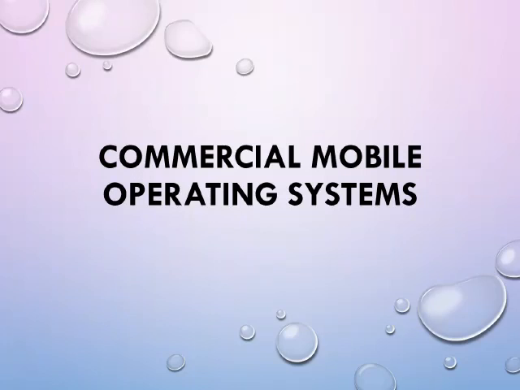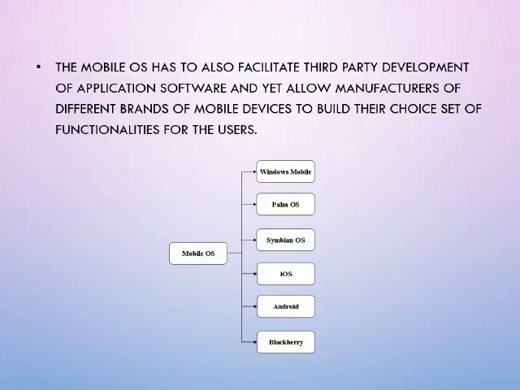In this we will be seeing about commercial mobile operating systems. Mobile operating system, in the sense, it will be a third party development of your application software. That means there are many varieties of mobile operating systems available nowadays. So we can see an example in this particular diagram.